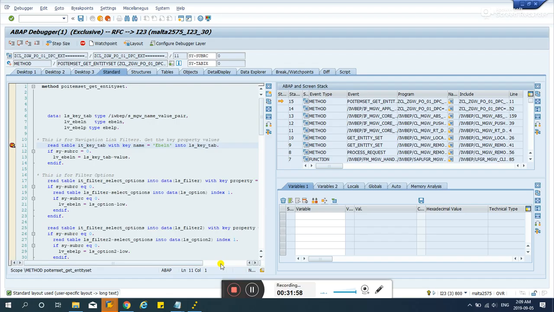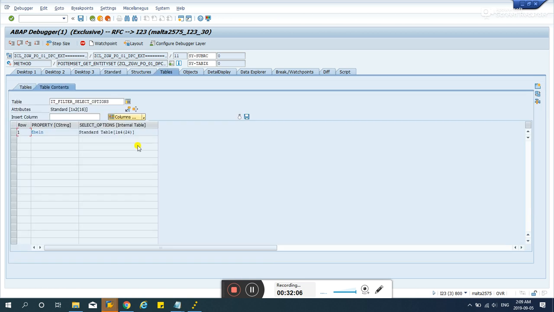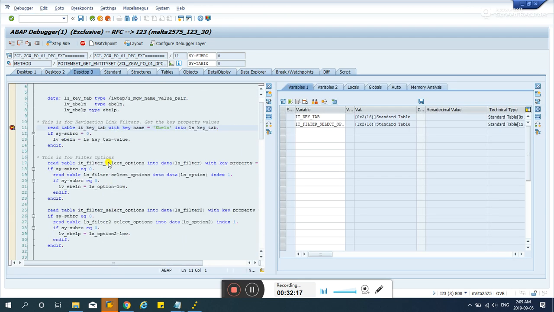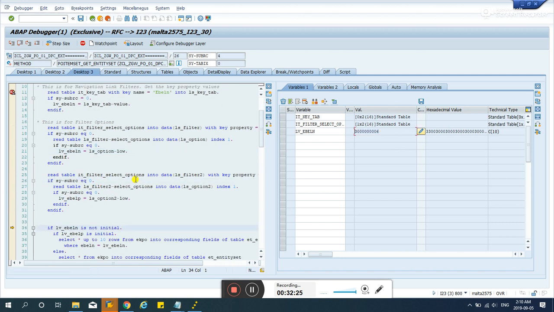Okay, it went to the breakpoint as expected. This guy is empty, but this guy is not because we used the filter function. And ebilin is the one in the parameters. So if we go to F6, so it just took the ebilin, which is this guy here.